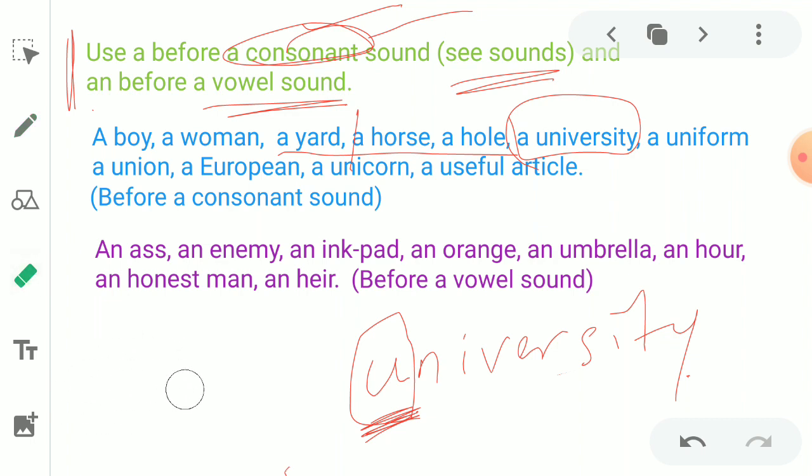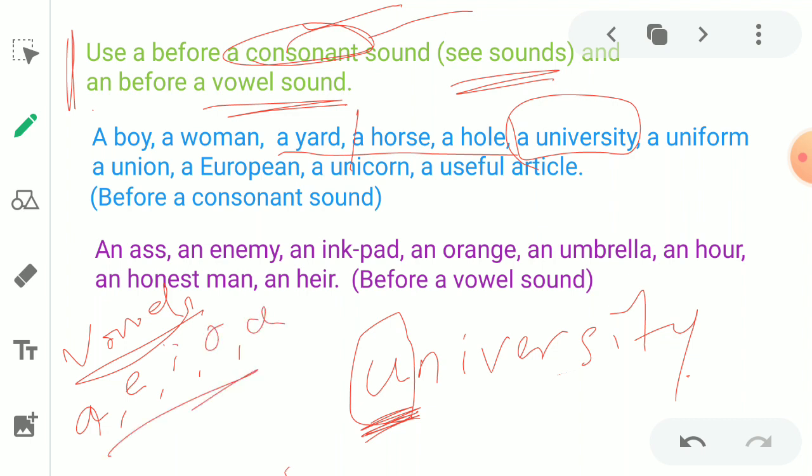We have 5 vowels. Vowels are A, E, I, O, U. Here U is a vowel, no doubt, but it produces a Y sound.